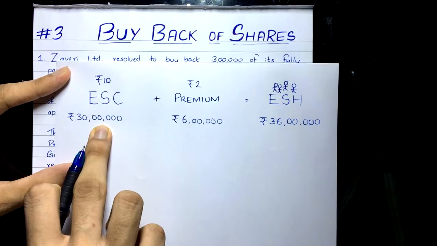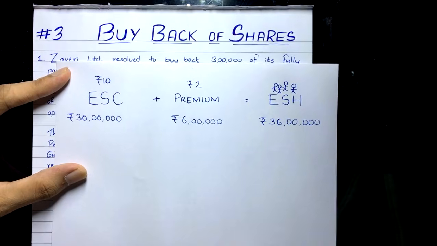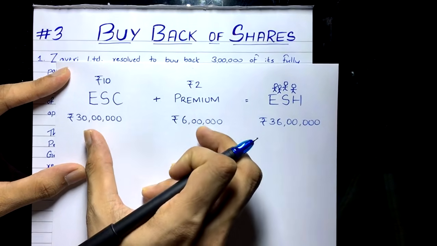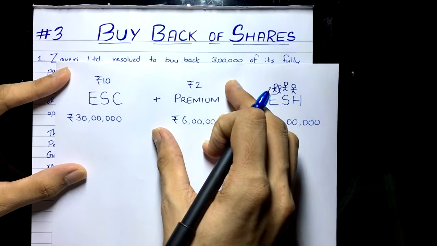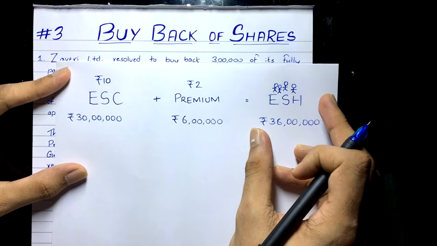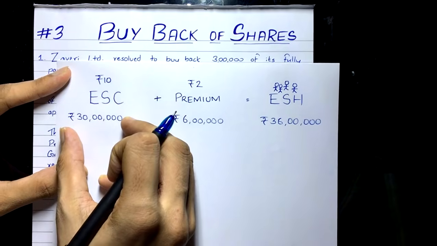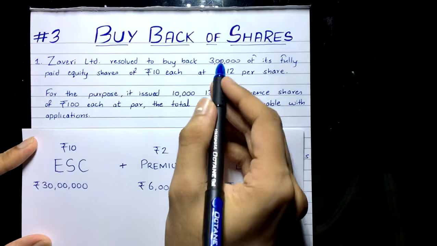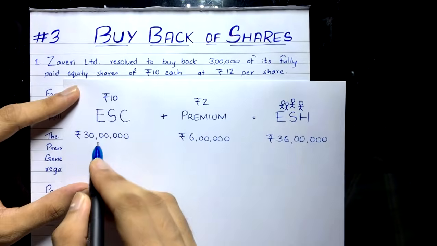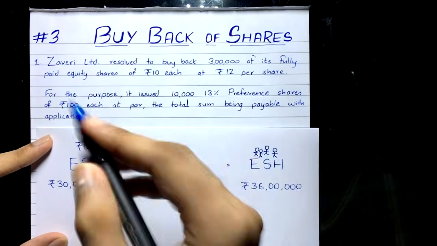Yeah, the face value. So now how can we do buyback of shares? These are the two things. The capital and the premium will be payable to the equity shareholders. Yes, 36 lakh. Now how did I get this 30 lakh? Simple, 3 lakh equity shares into rupees 10, that is equal to 30 lakh.